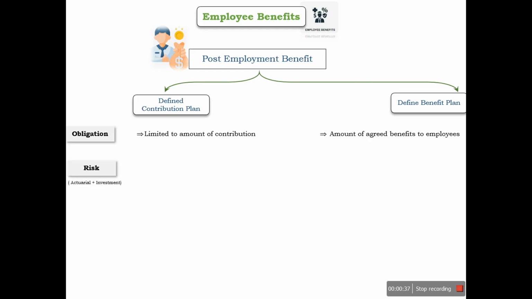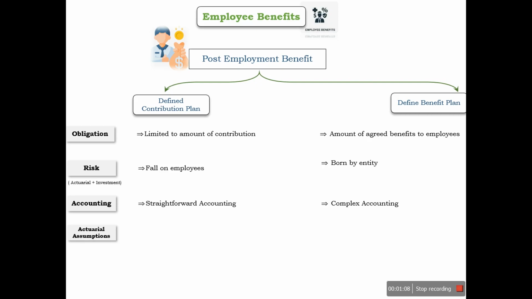In a defined contribution plan, the risk of actuarial and investments lies with the employee, while in a defined benefit plan, it lies with the entity. In respect of accounting, it is simpler in the case of a defined contribution plan, while a little bit of complexity is there in a defined benefit plan because of a lot of actuarial assumptions and discounting factors, etc. There is no actuarial assumption in a defined contribution plan, and it is there in a defined benefit plan.